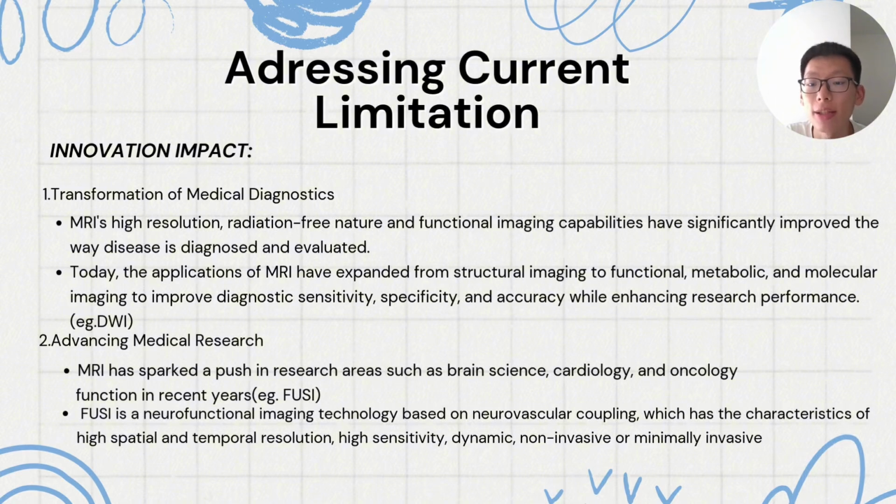And the second one is advancing medical research. MRI has played a driving role in research in areas such as brain science, cardiology, and oncology. For example, the ultra-fast ultrasound imaging technology in recent years has improved the detection capabilities of low-speed and weak blood flow. It brings a new type of technology such as functional ultrasound imaging, also well known as fUSI. And with the development of the technology, new types of MRI are constantly updated.